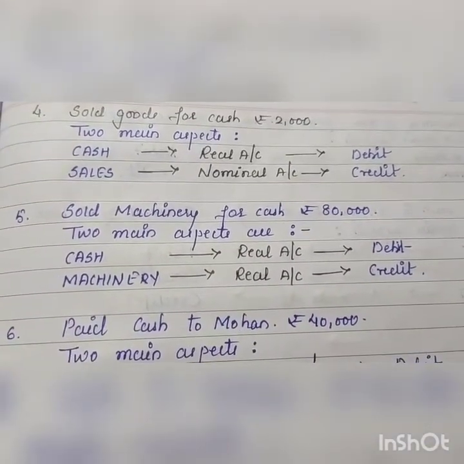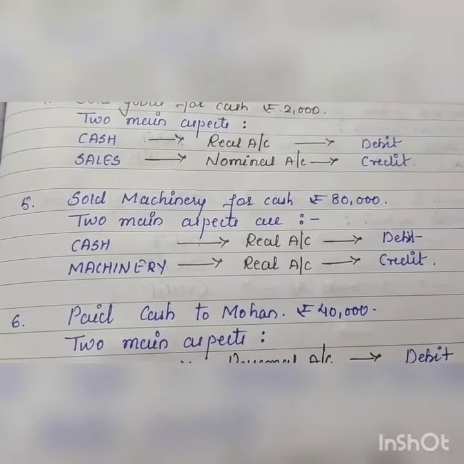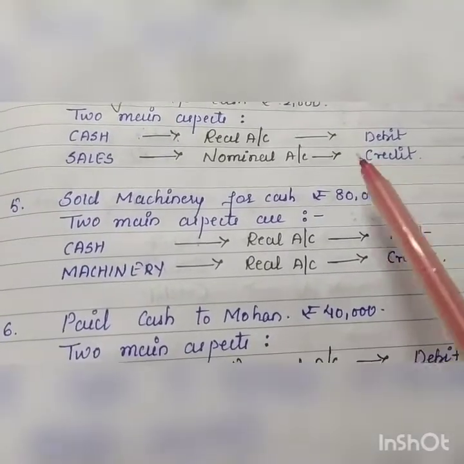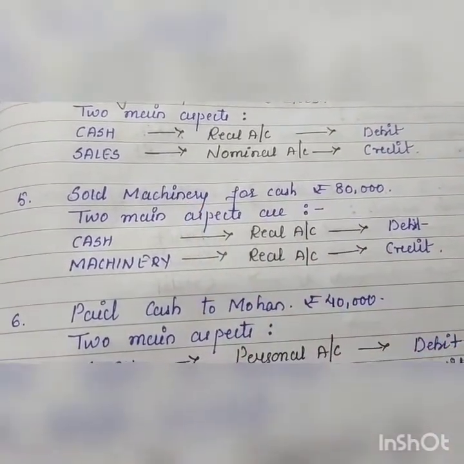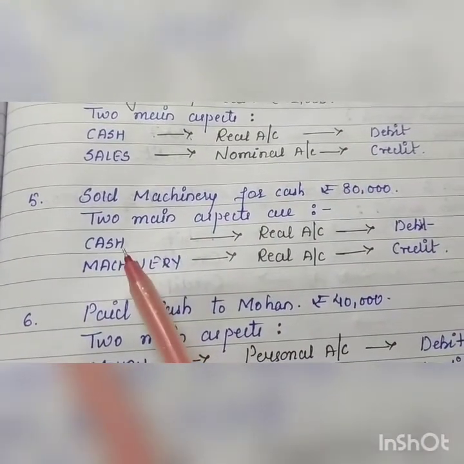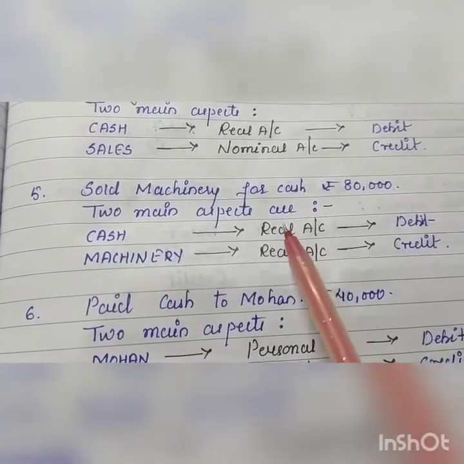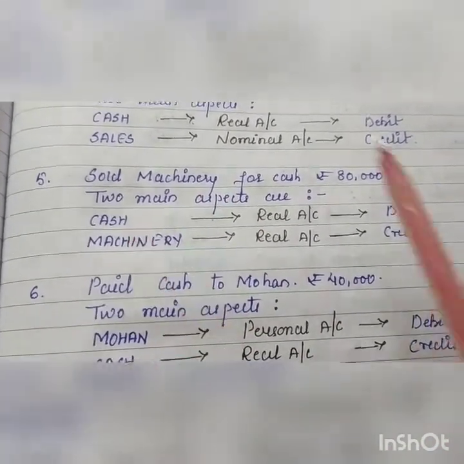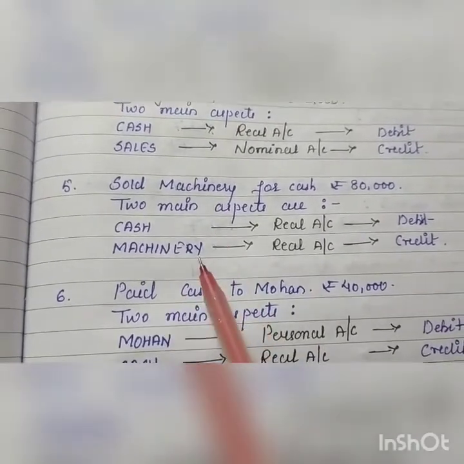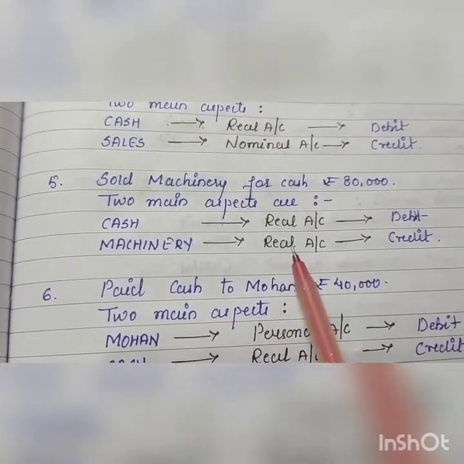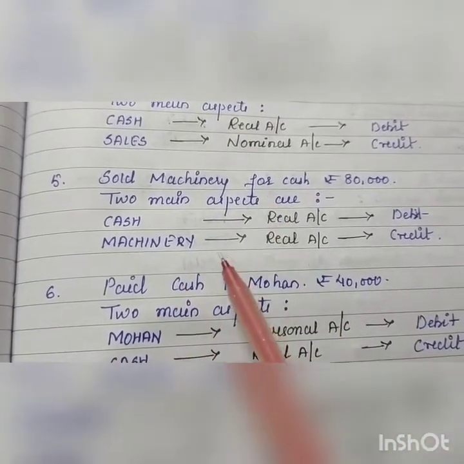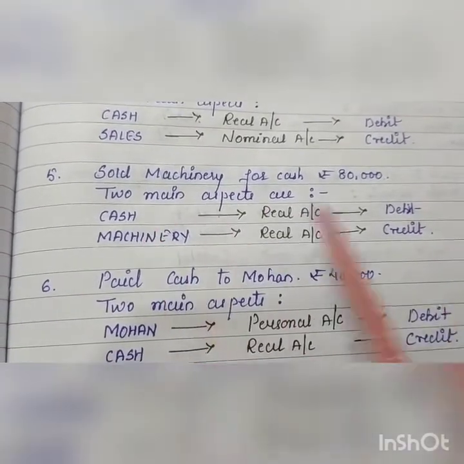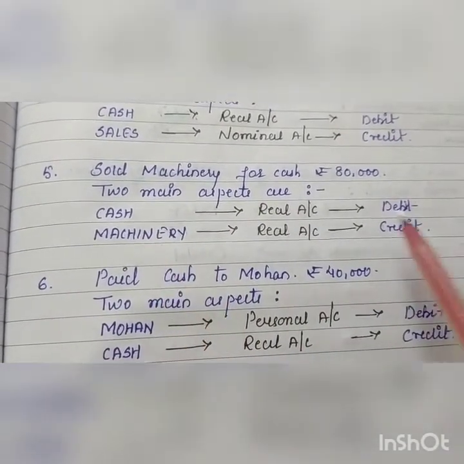Next, sold machinery for cash rupees 80,000. Two terms are cash and machinery. We are getting cash. Cash comes under the category of real account, so it will be debited. Debit what comes in. Cash business में आ रहा है. Machinery being an asset also comes under real account. Credit what goes out. We are selling machinery, so it will be credited. Cash debit, machinery credit.